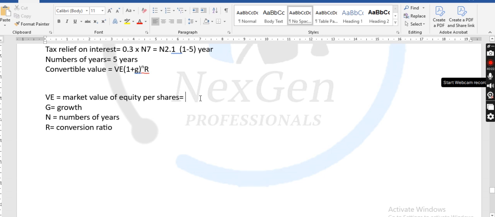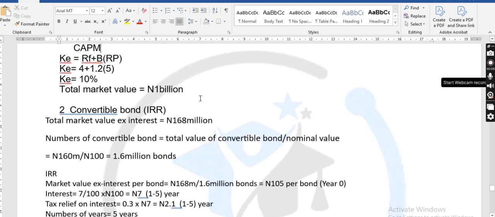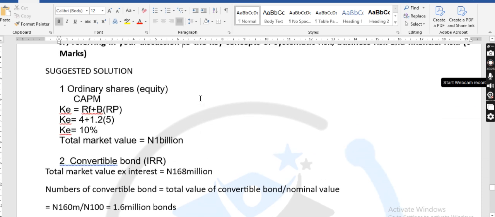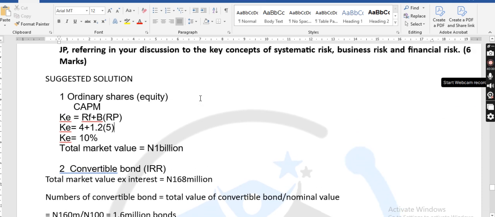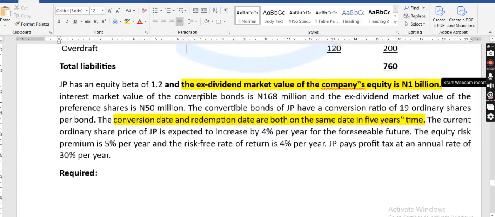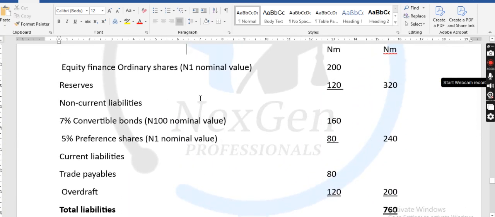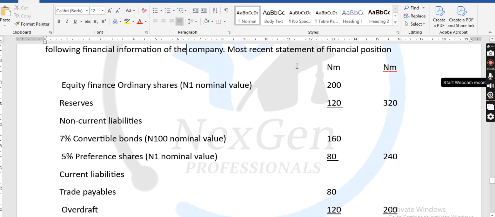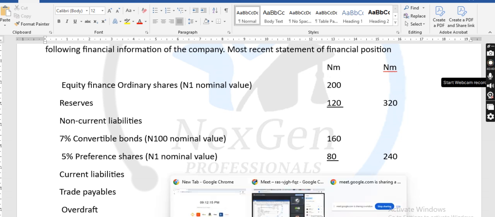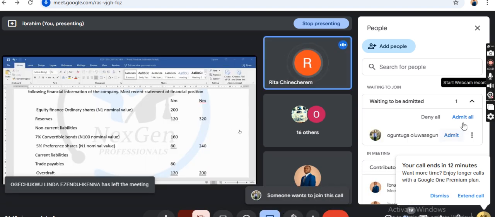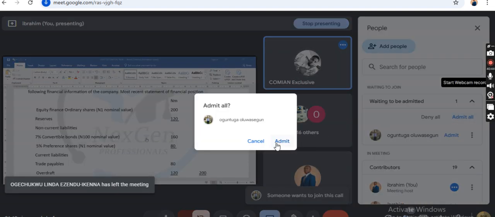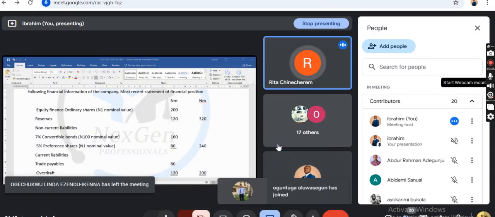Is that not so? We need to get the number of shares. Class, how do we determine the number of shares under equity? Let's quickly go back to capital structure. Number of shares. Who can tell me? The number of shares is the cost over the nominal value. Divide the 1 billion by the nominal value. Okay, you say what?